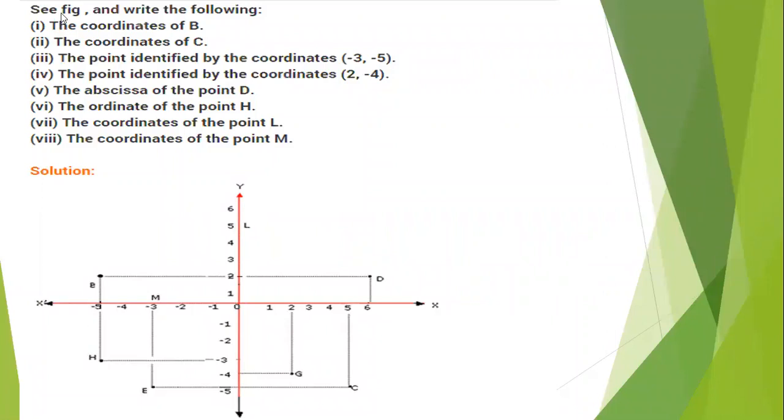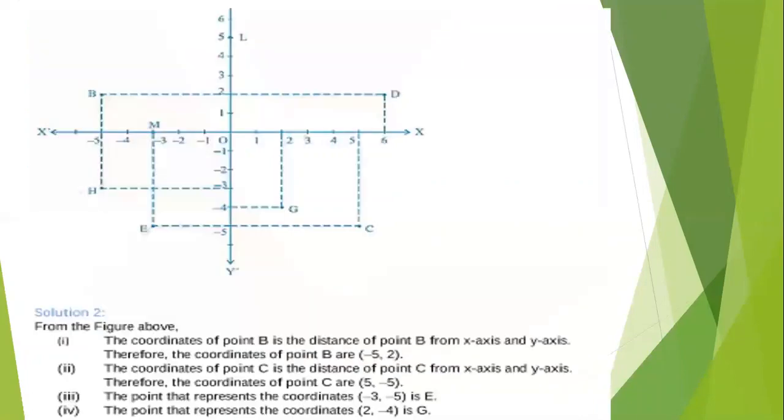This is one example: the coordinates of B. Always use the x coordinate first, so B is (-5, 2). If you take the coordinates of C, the values are (5, -5). The x value comes first. Now the third point: identify the coordinates (-3, -5). Both are negative, so it is indicated by H. Like that we can solve it.